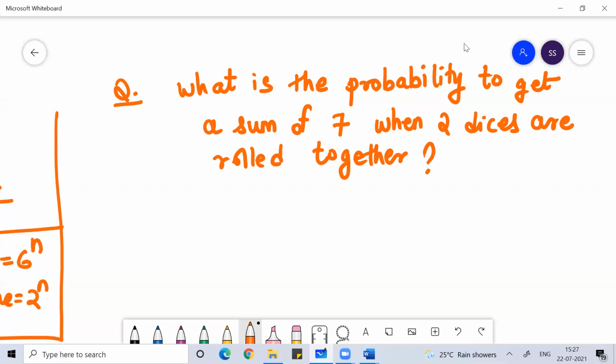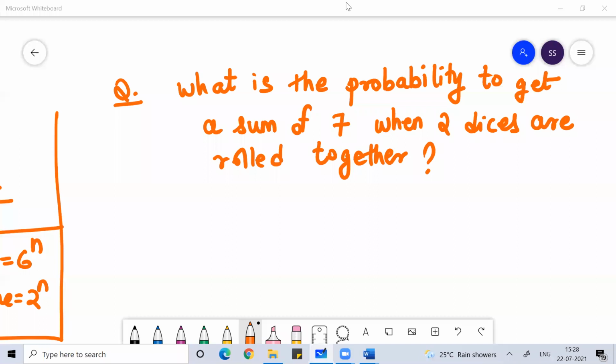If you have two dice rolled together, anyone? 6 by 36.